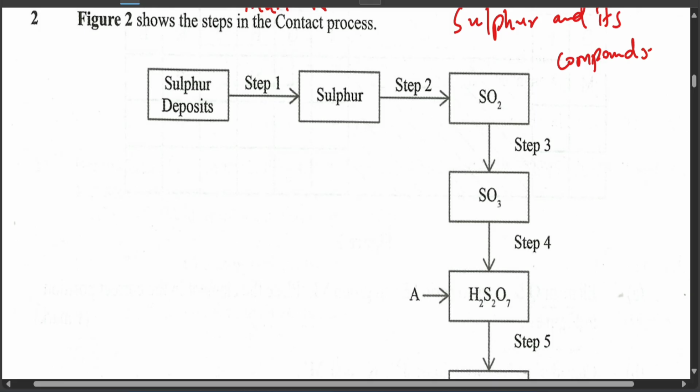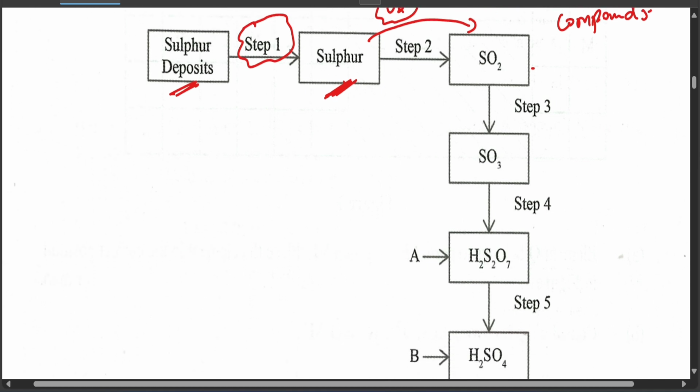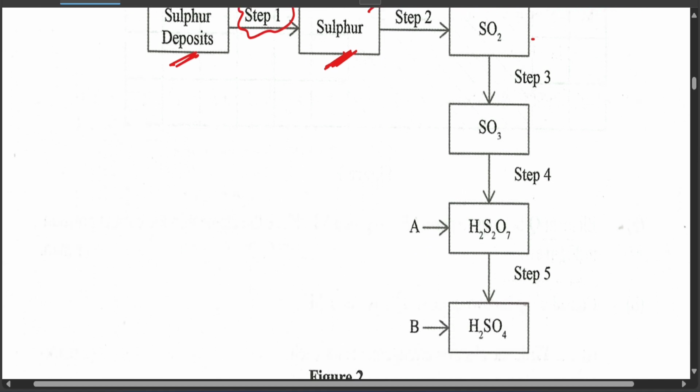So you're getting sulfur deposits. Then we got sulfur after the extraction in step 1, which we did using the Frasch process. And then in step 2, you added oxygen to it to give you sulfur oxide, and then you added, most of the time I think it is limited oxygen, then you added excess oxygen. Then you added water in step 4 to give you sulfurous acid. And then you added something here also.